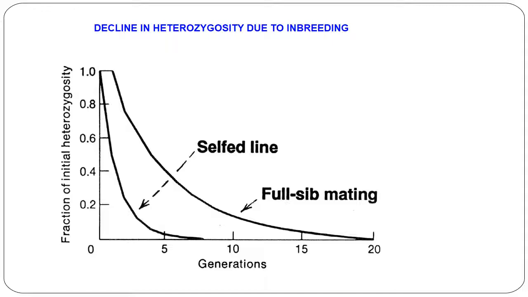This is a graph showing decline in heterozygosity due to inbreeding if sib mating is done and if selfing is done. The decline in heterozygosity under selfing is quite high or quite rapid as compared to full sib mating or half sib mating.